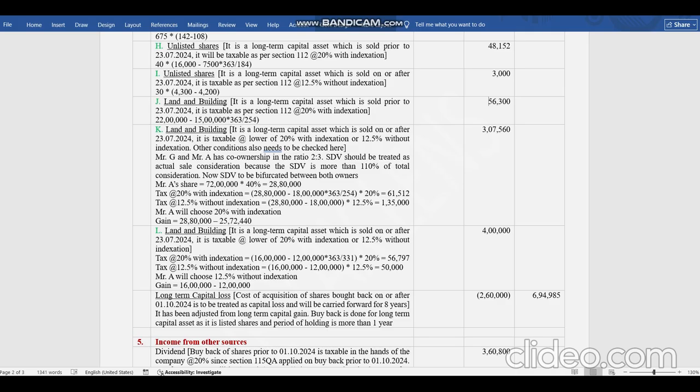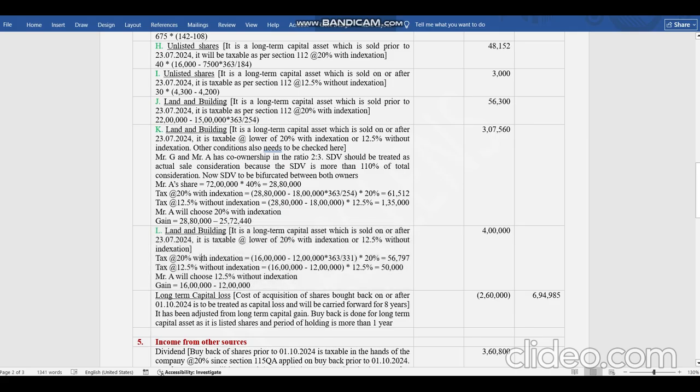We will see with cost. 16 lakh is the consideration value, and 12 lakh is the cost. If we calculate indexed cost at 20% with indexation, his tax should be 56,797. But at 12.5% without indexation, he is getting a tax of 50,000 only. So we will go for this. This is the tax amount we have calculated to check which option he will go for.